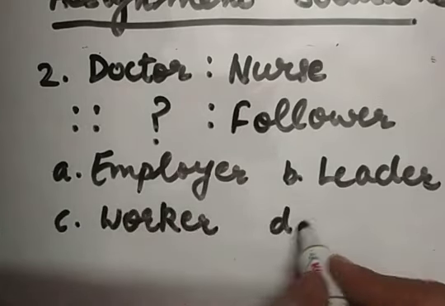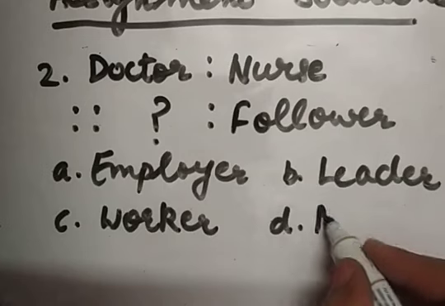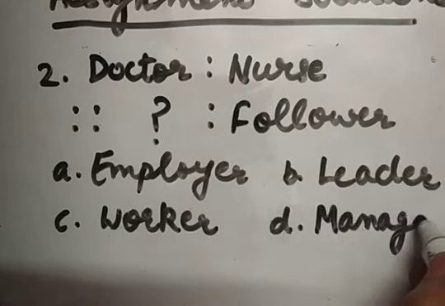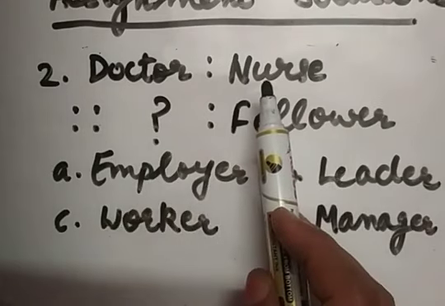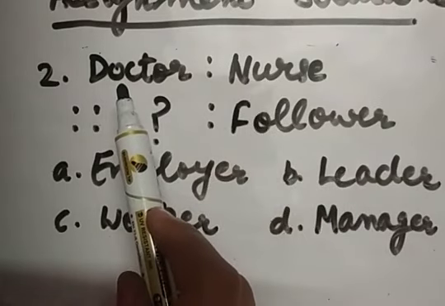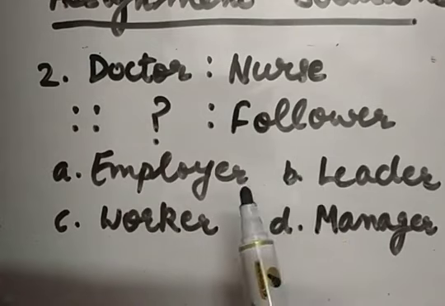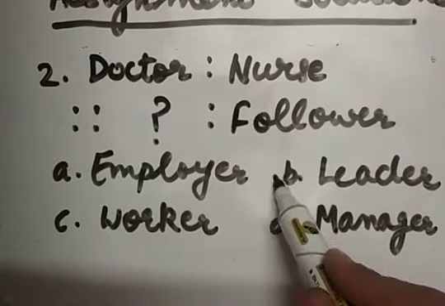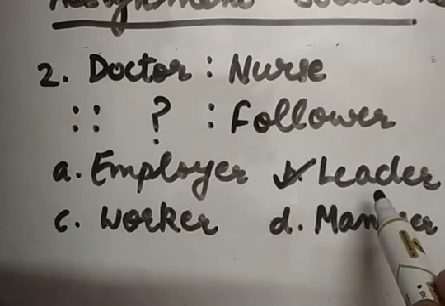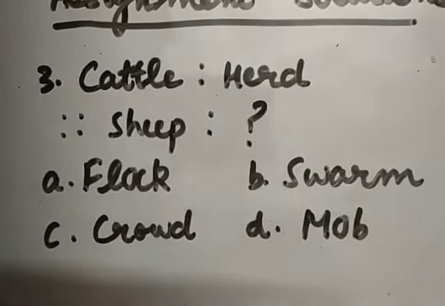And last option is manager. So, just as a nurse follows the doctor's instructions, so also a follower works as directed by the leader. So, B option is the correct option for question number 2.